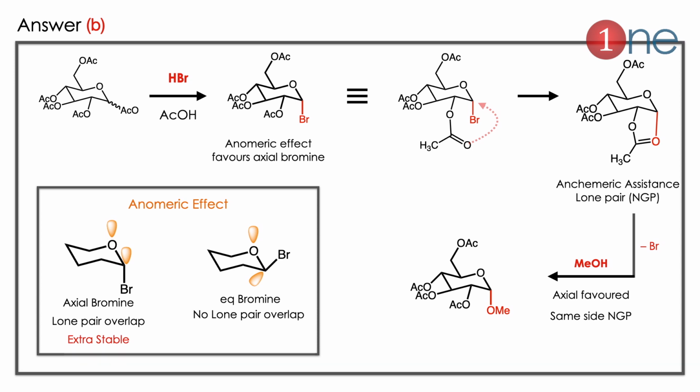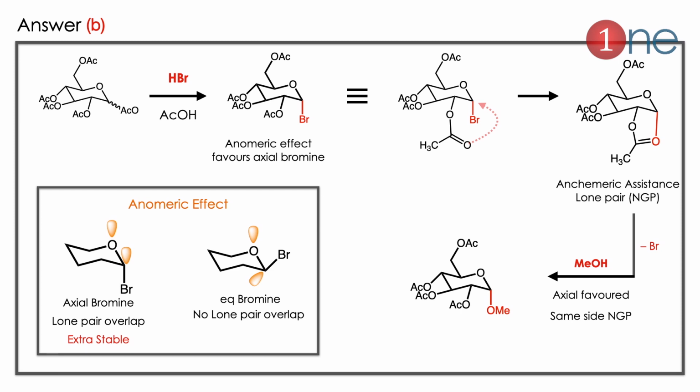The starting methyl OAc compound is given where the stereochemistry is not specified. The HBr attacks, and the Br is formed there. The Br forms only in the axial position due to the anomeric effect. Anomeric effect means that only in the axial position are the anomeric bonding orbitals parallel to the lone pair of oxygen. Hence it has extra stability. So bromine in the axial position is the only stable one, which is trans to that group. If it is equatorial, there is no lone pair overlap, no stability. So bromine is in the axial position.